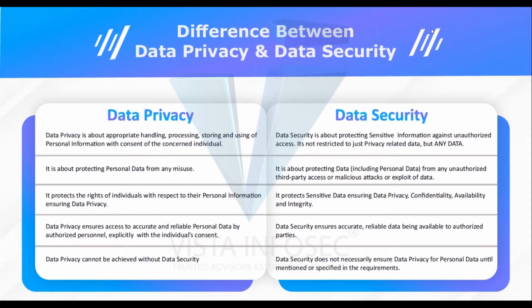Now, data privacy, of course, cannot be achieved without data security. But data security might have data which doesn't include data privacy. So unless specified explicitly, data security might or might not contain privacy related stipulations. Data privacy, on the other hand, would include aspects of data security, but not necessarily the other way around. I really hope that made sense to you.